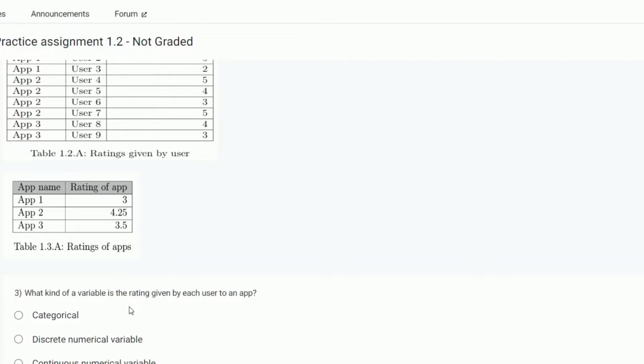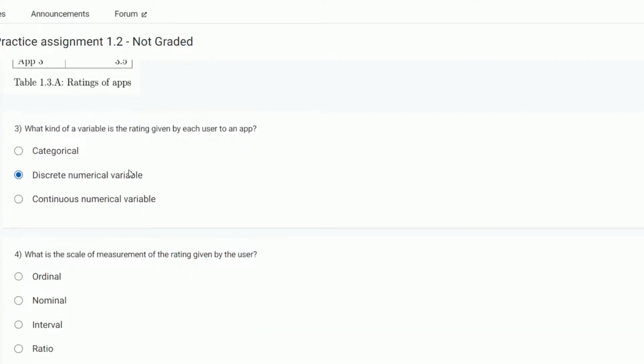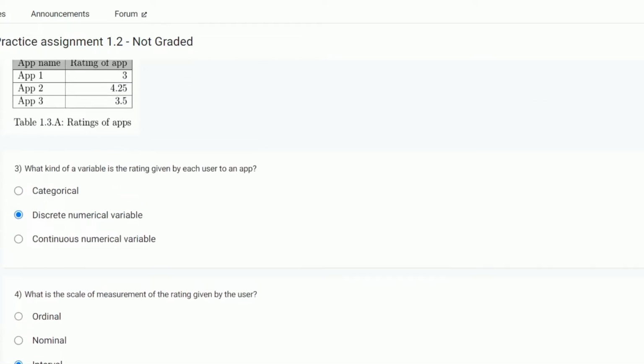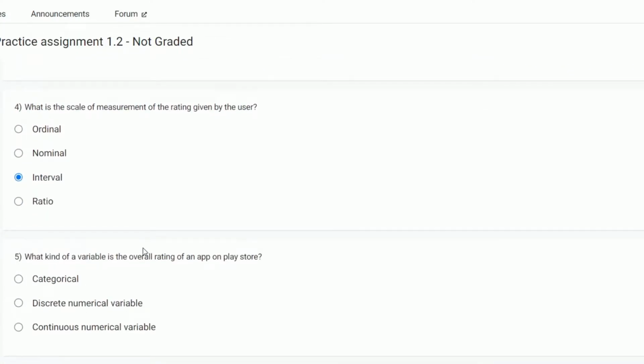What kind of variable is the rating given by each user to an app? Is it categorical? No. Discrete numerical variable? Yes. What is the scale of measurement of the rating given by the user? It is an interval scale. What kind of variable is the overall rating of an app on the Play Store? Overall rating is 3, 4.25, 3.5. It is not categorical, not a discrete numerical variable, it is a continuous numerical variable.